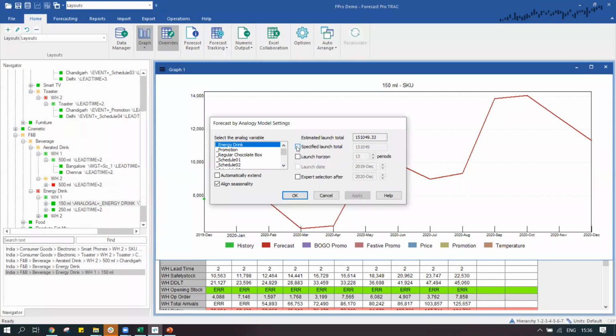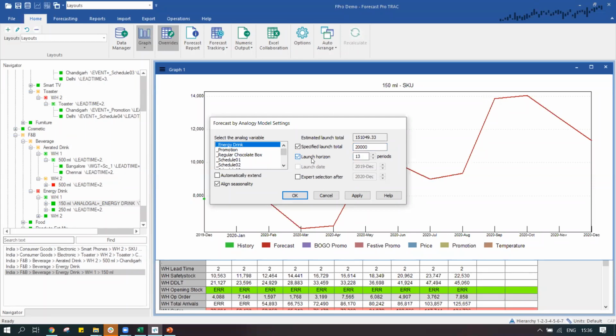It is automatically going to determine the launch total. It's done automatically by the system, so I'm not making any comments over here. However, say if the marketing team has this information, we can incorporate that information over here and tell what that number would be. Say my team has said it's going to be 20,000 or a higher or lower number,